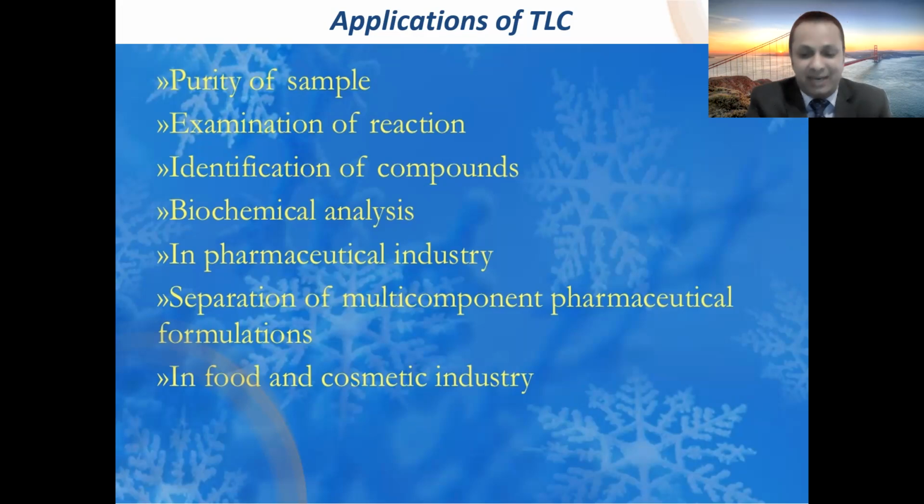Then biochemical analysis is generally useful in the separation of various types of biochemical metabolites or constituents from body fluids, like blood plasma, serum, urine. What are the various constituents present in the urine? What are the various constituents present in the blood plasma? Everything we can determine with the help of TLC.